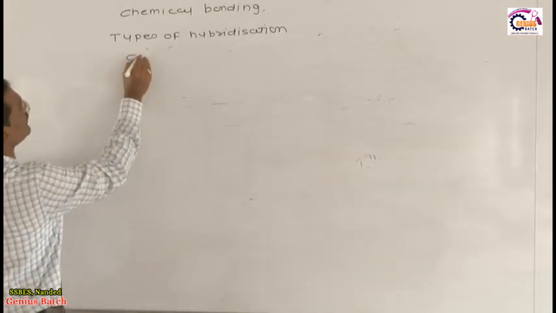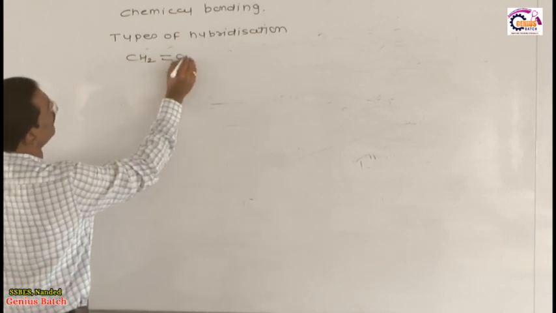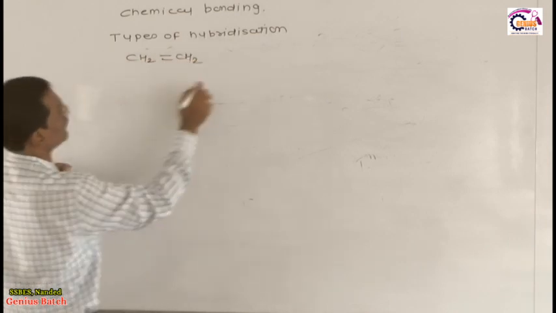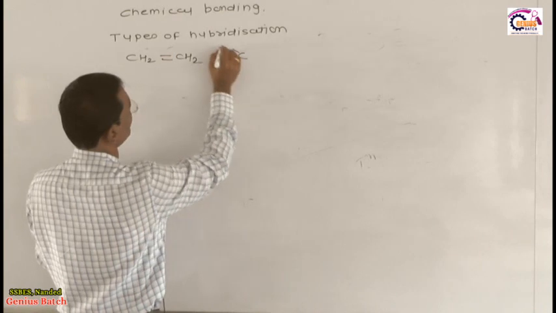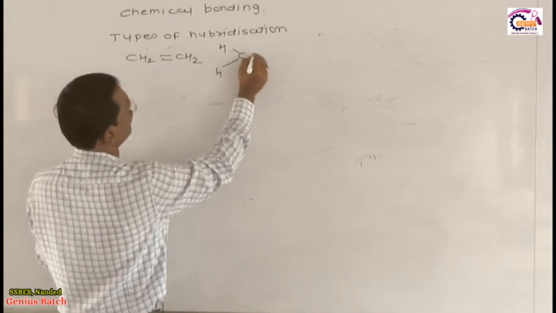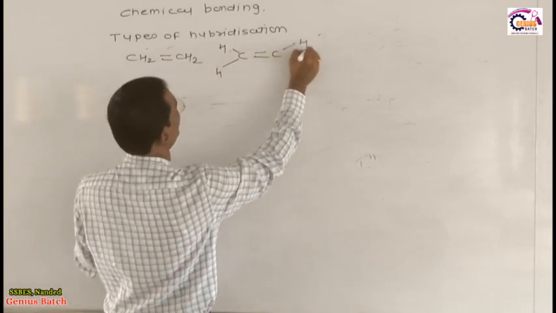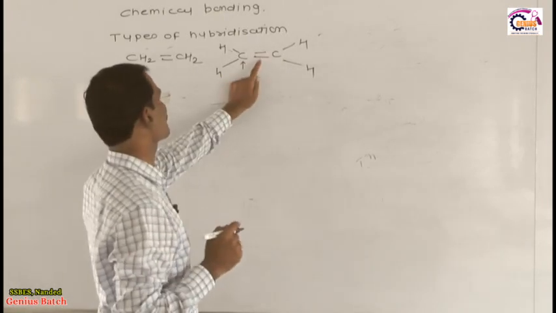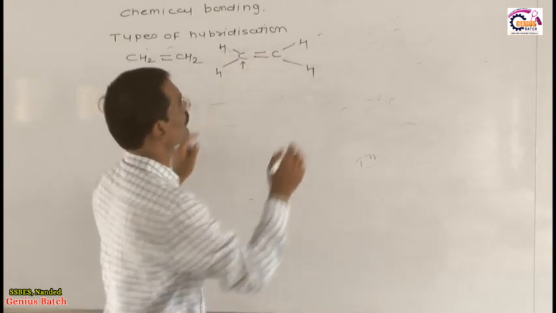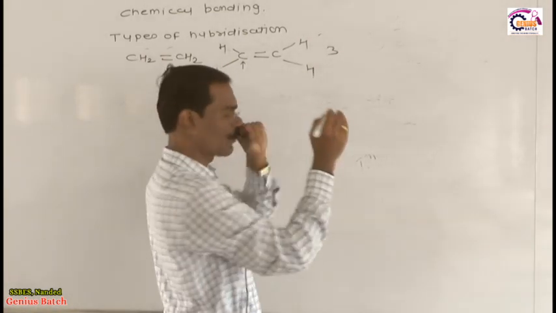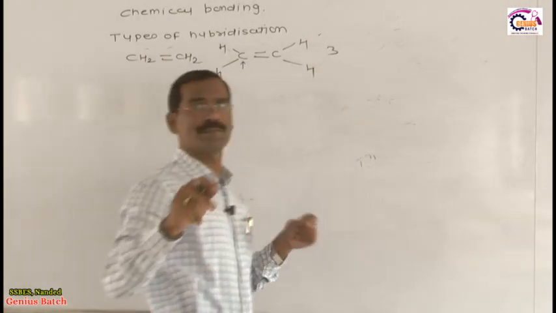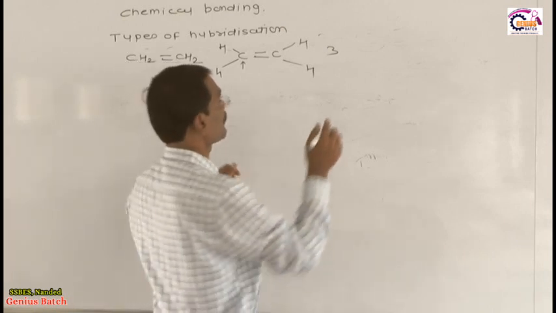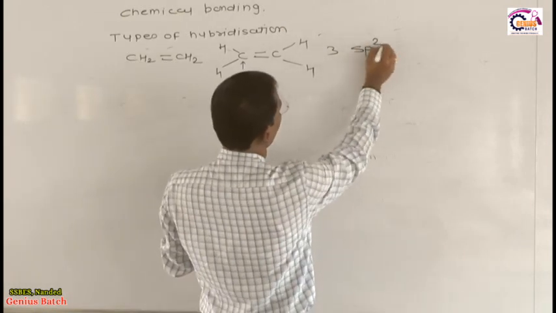You know very well, in ethene, CH2 double bond CH2. It means each carbon, listen, this is the actual structure, C-H double bond C-H. Around each carbon, 3 sigma bonds are present, 1, 2, 3, and no lone pair. It means the number of hybrid orbitals is 3. If the number of hybrid orbitals is 3, then the hybridization is sp2.